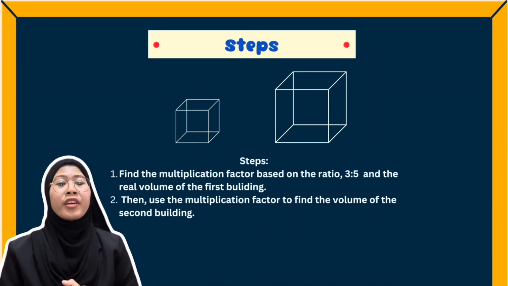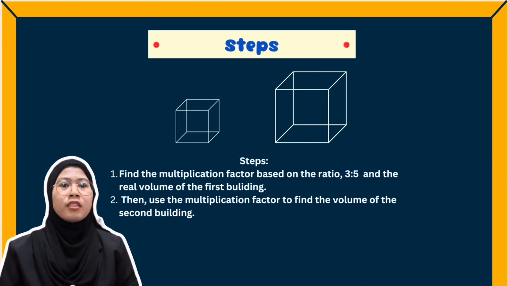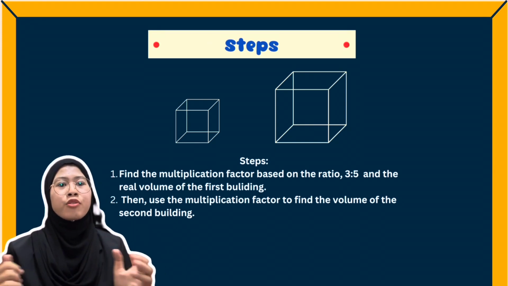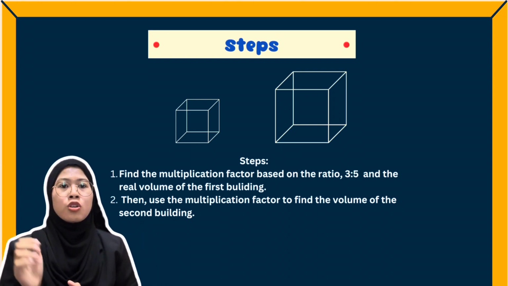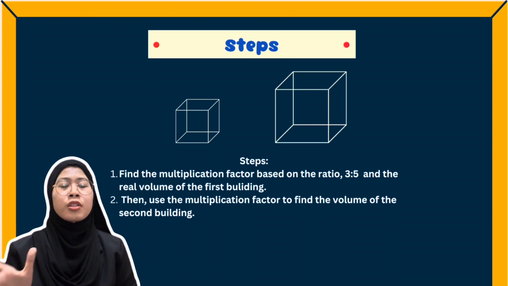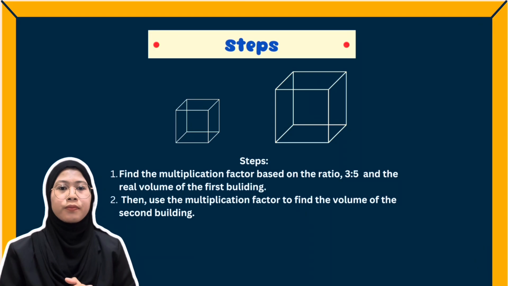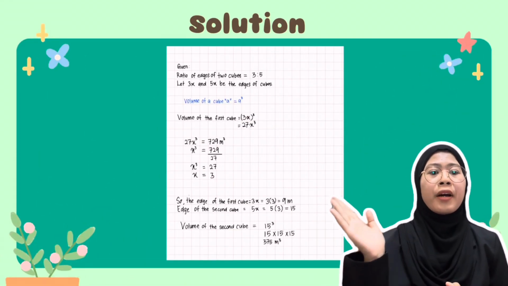The first thing when we get the question, we have to make a step. In this question, the first step is we have to find the multiplication factor based on the ratio, which is 3/5, and the real volume of the first building. Then, we have to use the multiplication factor to find the volume of the second building. So, we can look at the slide in my background.